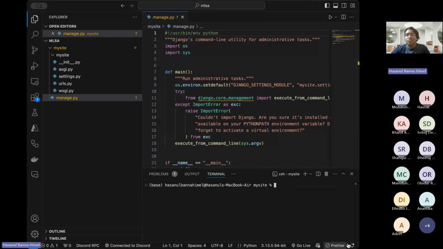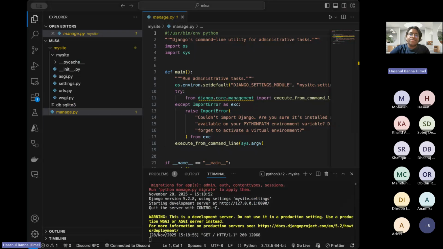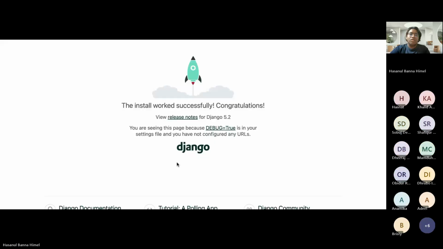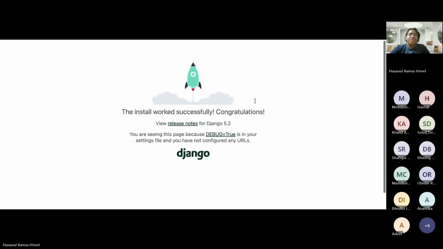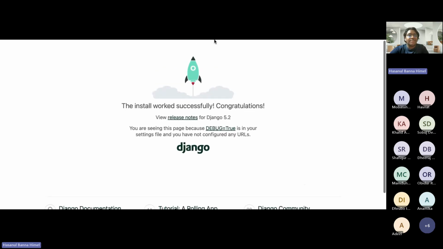Okay. So to run this, we are going to write the command python manage.py runserver. So our server is now running on this link here. Here you can see that the install worked successfully. Congratulations. So from here you can see the Django documentation, the tutorial, the Django community, and every other thing.